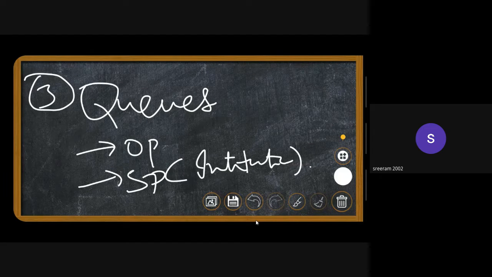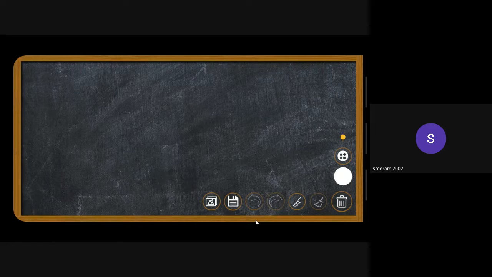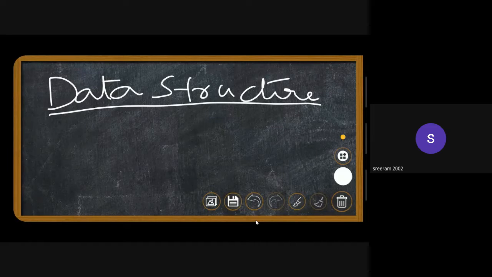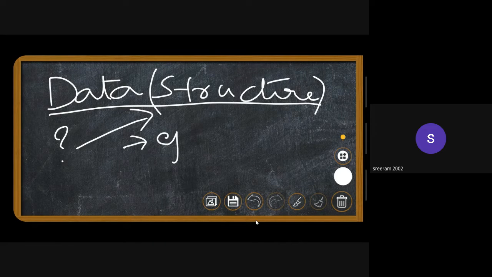With that being said, we'll jump into the first part of the session. We'll see what data structure is, just the definition. As the name suggests, data structure is just a structured way of arranging some data. So now why do we want it to be structured? Because it is effective to use. You can use it effectively, right?